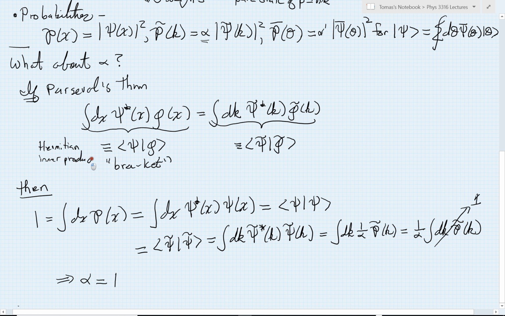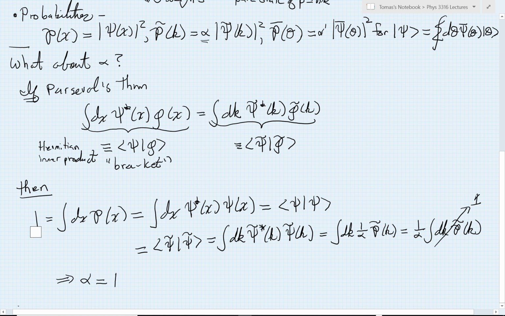So that's really what we're dealing with. And then I'm saying that, well, that integral was the same as this integral, where again, what the bracket means is I star the first function, I multiply by the second function, and then to form the bracket, I integrate over the relevant variable.